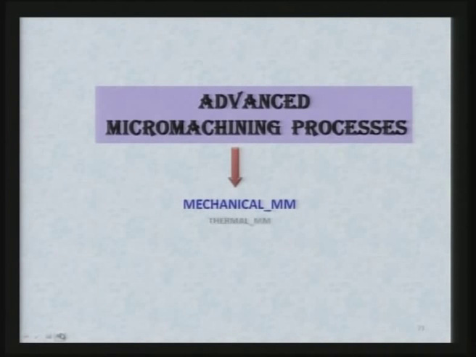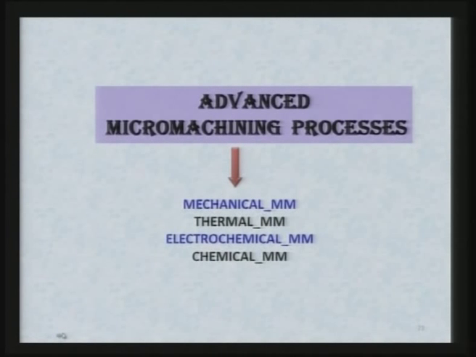They can be classified as mechanical micro machining, thermal micro machining, electrochemical micro machining processes, and finally chemical micro machining processes. These are the basic 4 categories of micro machining using advanced machining processes.